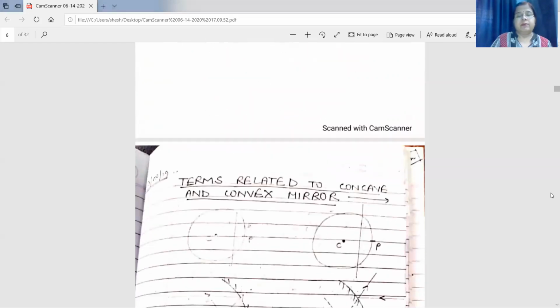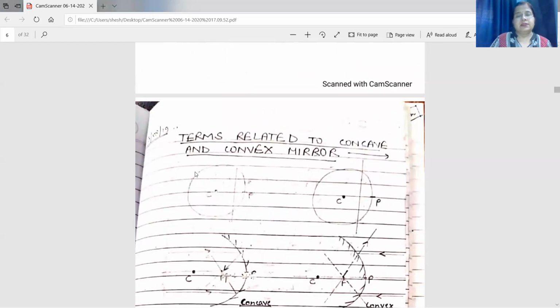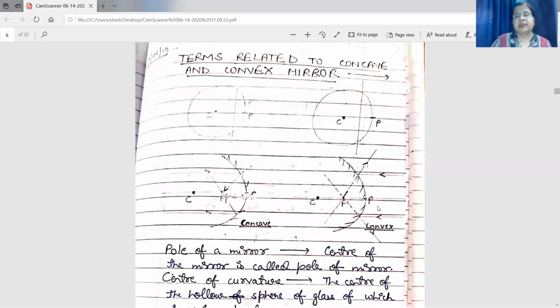a sphere made of glass, just see, this is a sphere made of glass, hollow from inside. Take a slice of that. So we have taken a slice, and if you silver it outside, it will become a concave mirror. If you silver it inside, it will become a convex mirror.